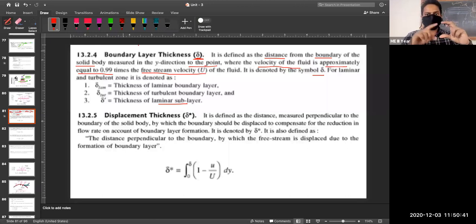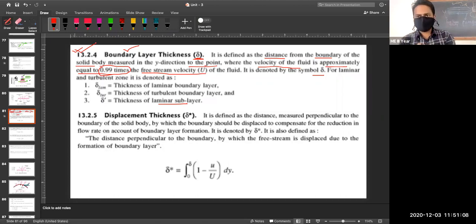We have seen in the diagram, it is the distance from the boundary of the solid body measured in the y direction, means vertical direction, where the velocity of fluid is approximately equal to the free stream velocity. Numerically, you can write 0.99 times the free stream velocity. So this is the definition of your boundary layer thickness.